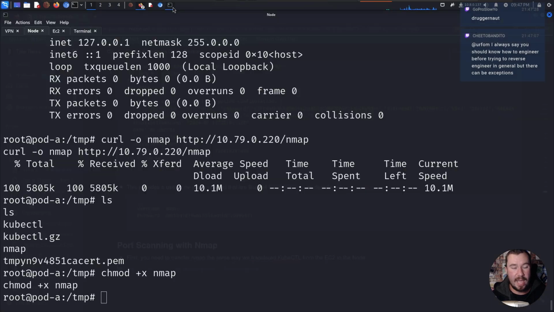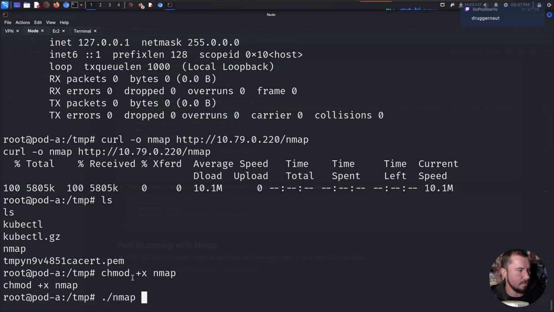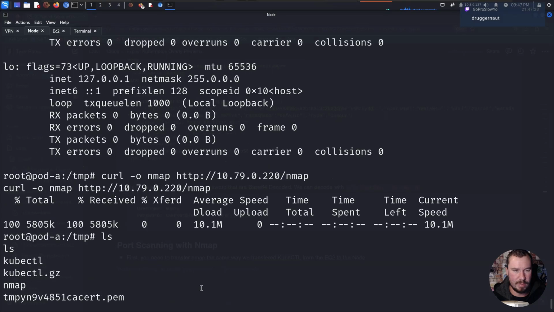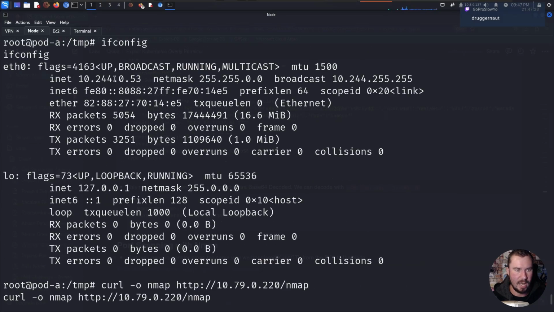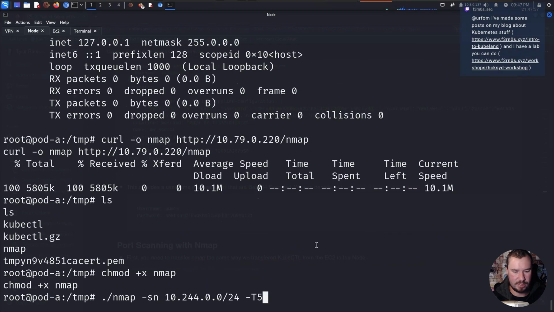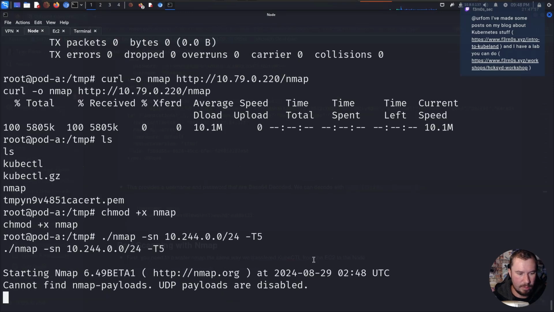But let's go ahead and get Nmap. We have it on the machine. We have made it executable. And now we just want to see, hey, what hosts might be open on the web server? Very quick way to do a network map, really a ping sweep to see what's alive, is with this syntax. We'll go ahead and do nmap like so, -sn. We want to see what might be up for us, and we'll just drop in something like this, and we'll do -T5 to make it faster. Now, the reason I'm doing that is just because of our current IP right there. That should get anything that might be up, and we will do enter.